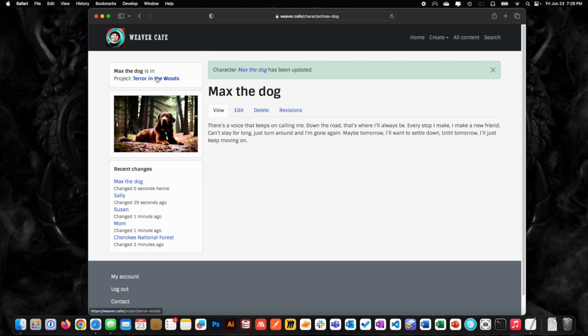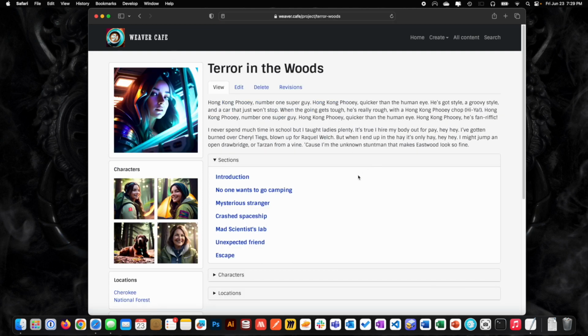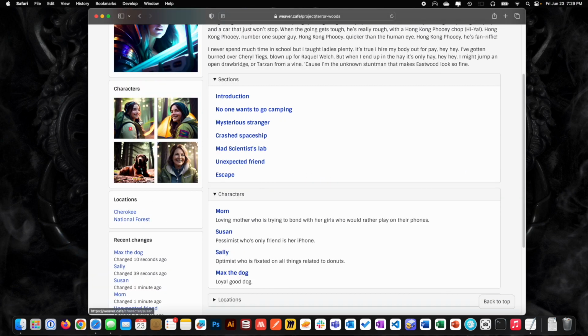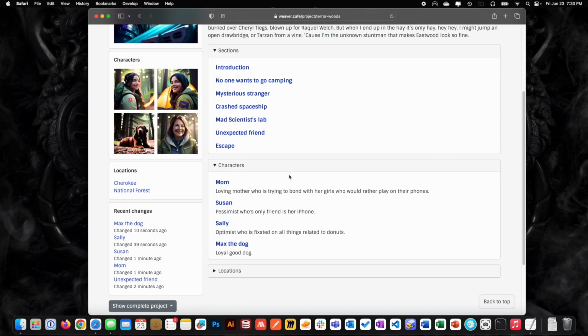So now when we go back, over here, just to show you, it shows us the things that we've done in the list. I think it shows the last 5 items. So here's Terror in the Woods. If we go to character, it shows their name and that little summary that we gave. So we can, at a glance, see how these characters fit into the project. We can see a picture of them to inspire us.